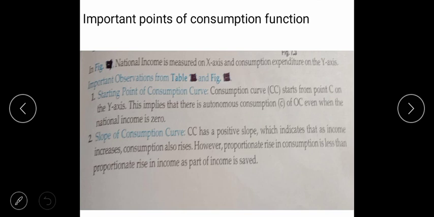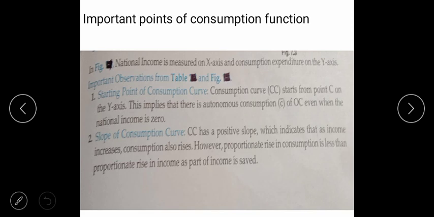In the important points relating to the consumption function, graphical presentation, your first point is the starting point of the consumption curve. Your first point is your consumption curve, CC. Okay, your CC I will show you.